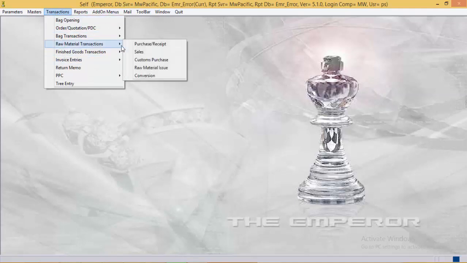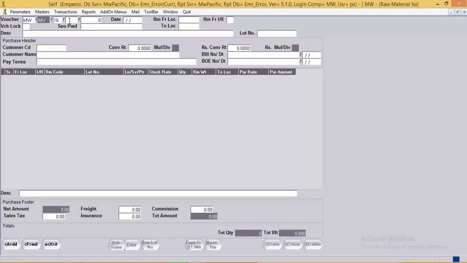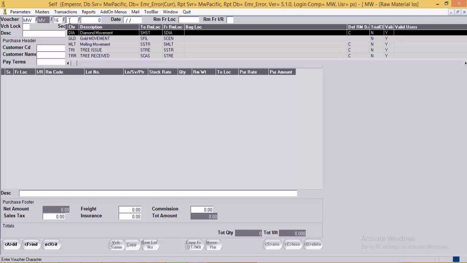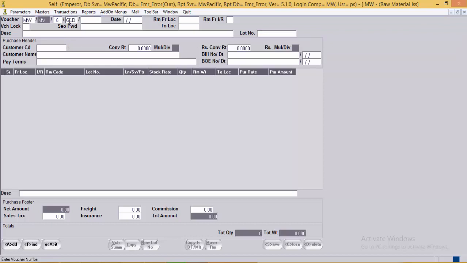We will move to the next transaction, that is raw material issue. The raw material issue entry is basically used to move the loose stock of diamond, color stone and various other RM categories from one stock location to another stock location. For example, in the case of gold, we'll take the CHR as GLD, gold movement. We'll add a voucher.